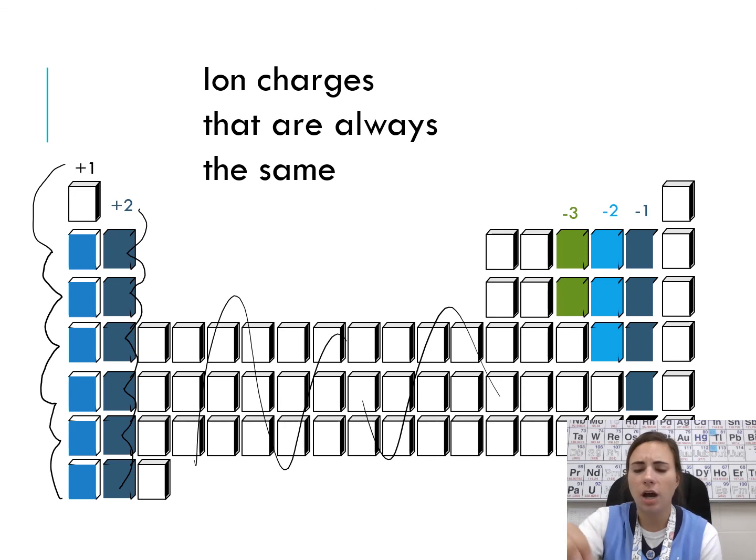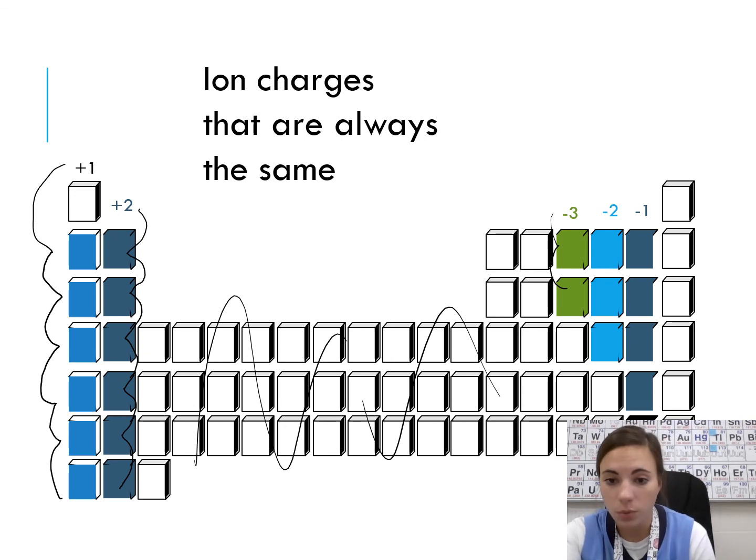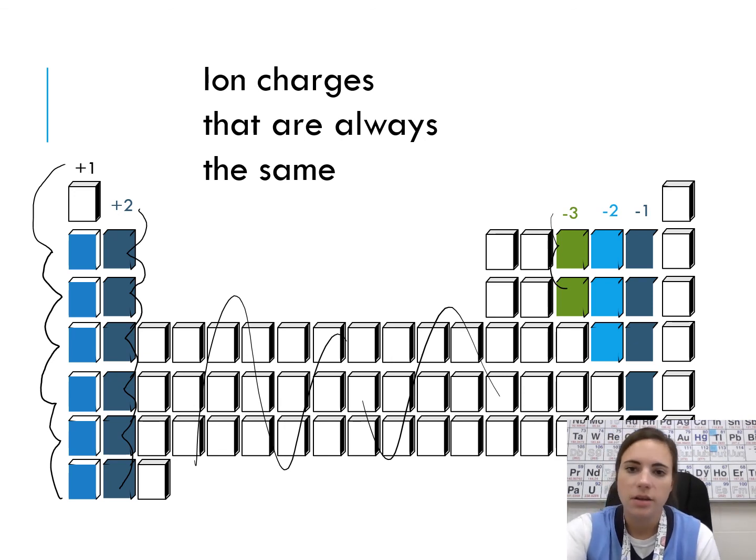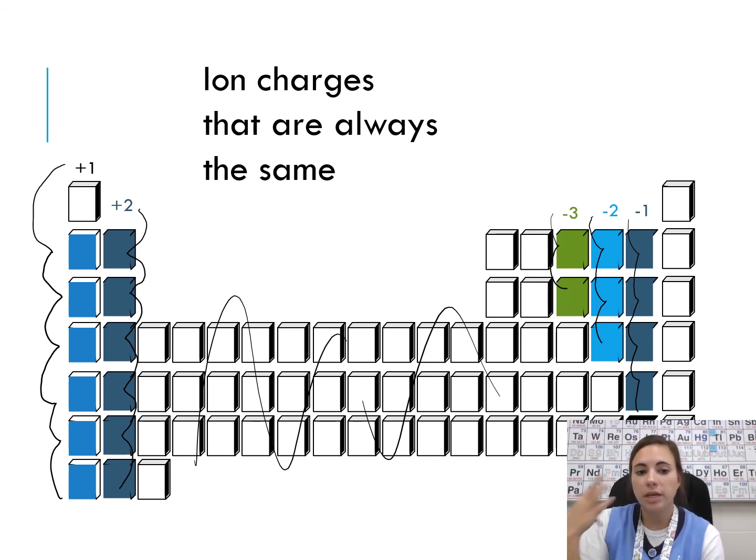Now we hop over to our nonmetals. These two are always going to be a -3 when they form ions. These are always going to be -2 when they form ions, and these will always be -1 when they form ions. So that's something to remember and keep in mind. We can remember that just based on their location on the periodic table. It's going to be important as we get into naming.